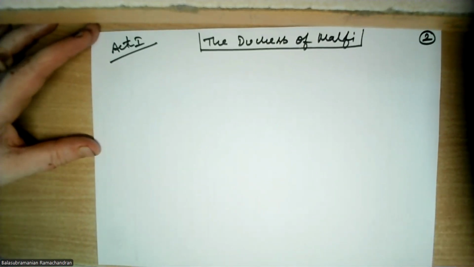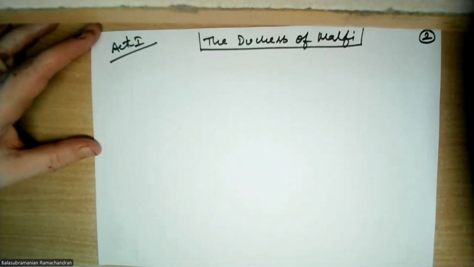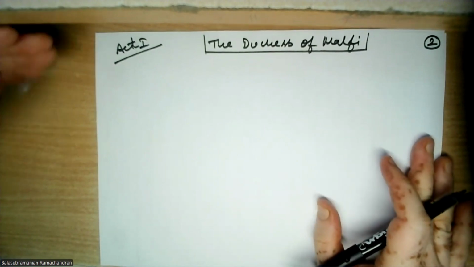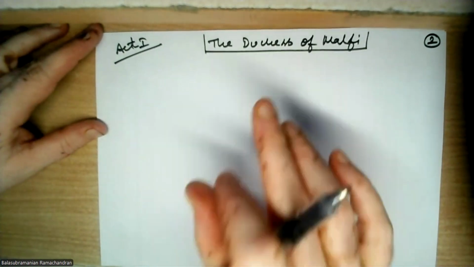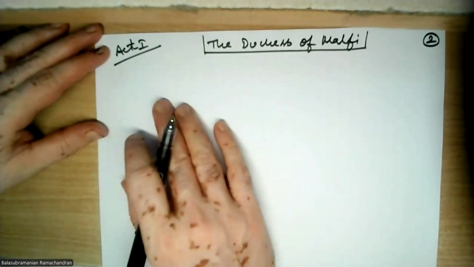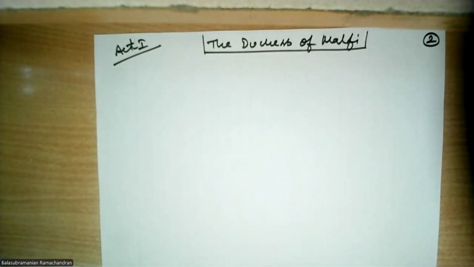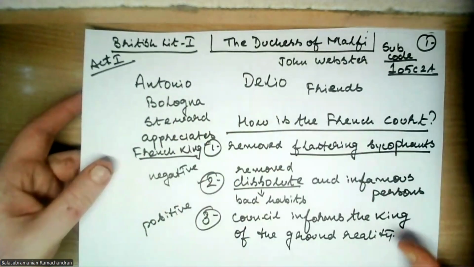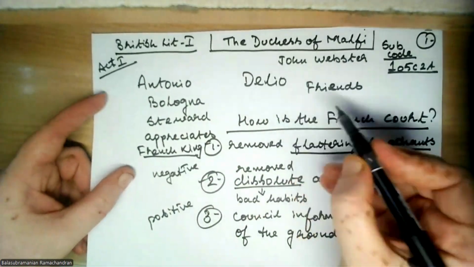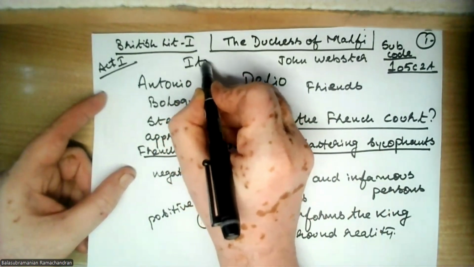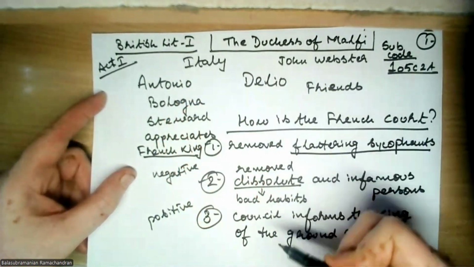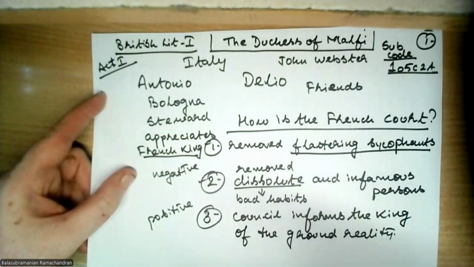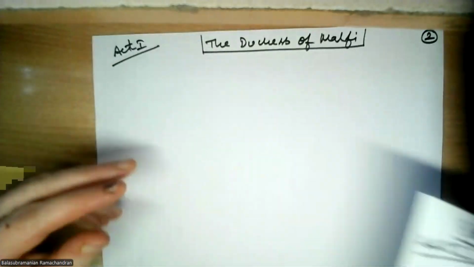Okay, students. So now we are going to meet a very interesting character. Let me introduce that character to you. We are looking at the Duchess of Malfi, Act 1. The play begins with Antonio and Delio meeting each other. Delio welcomes Antonio to Italy, and we are in Italy. Of course, we are in Italy. They discuss the French king, and Antonio gives the information about the French king. If this is clear, let's proceed further.